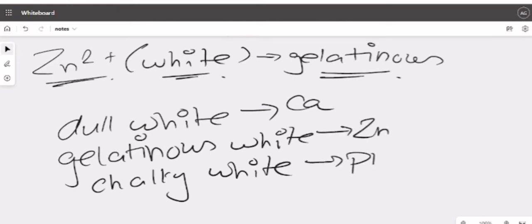And chalky white will be for lead. If you can remember this, whatever salts are given with zinc, you can just put it from here: dull white calcium, gelatinous white zinc, chalky white lead. Understood? That depends on whether you can remember or not. If you can remember, very well. If you cannot, then nothing to say.